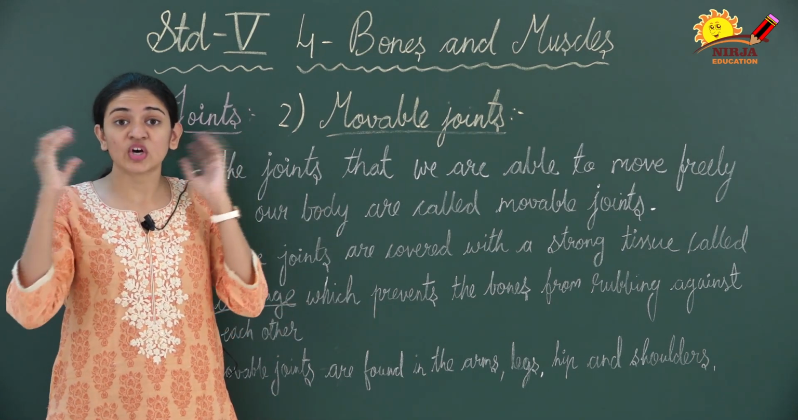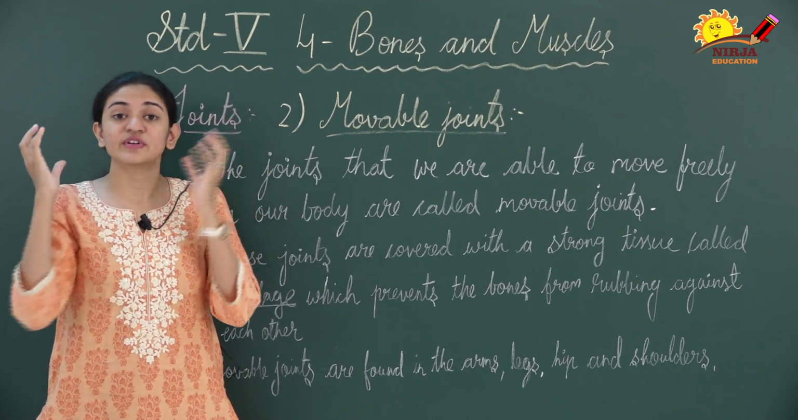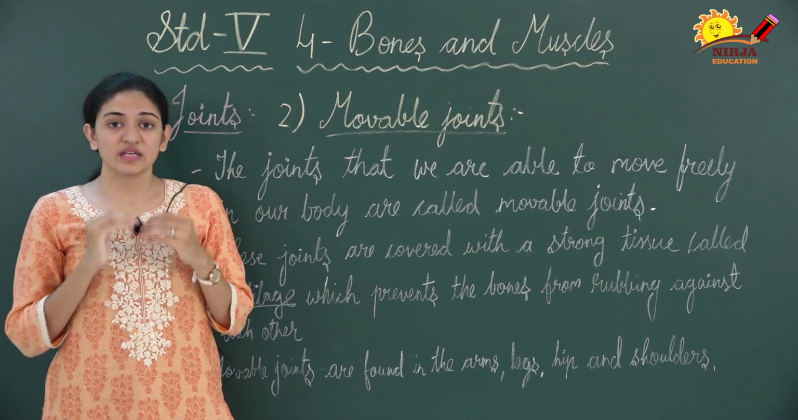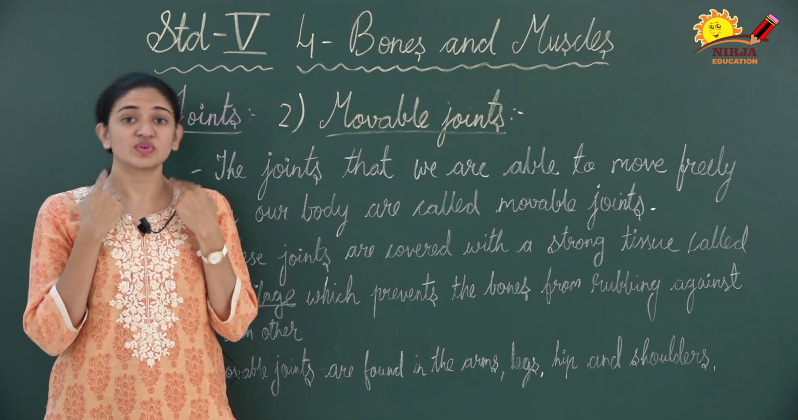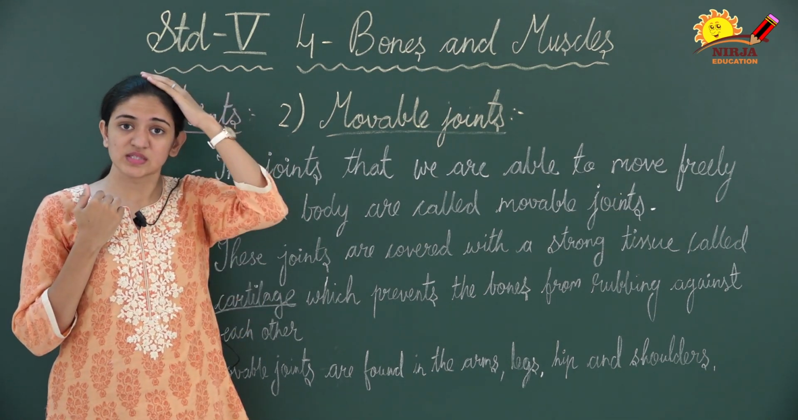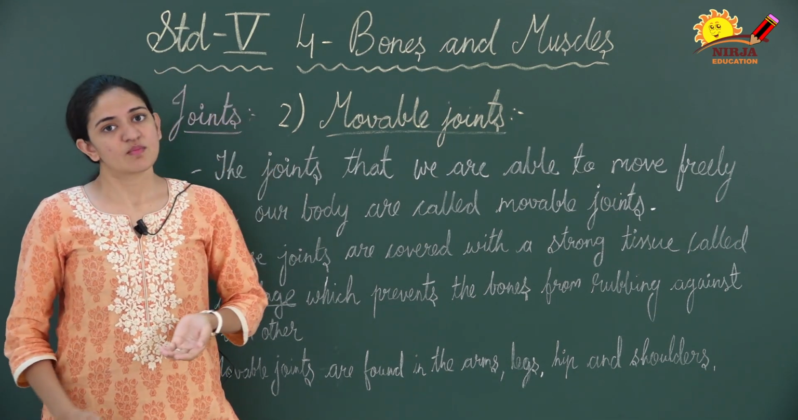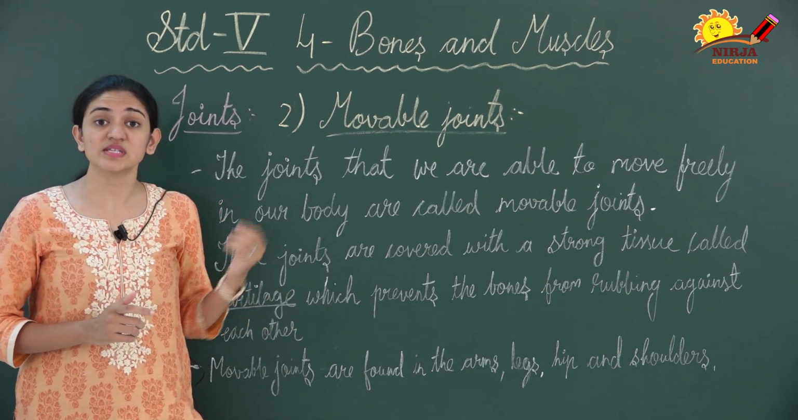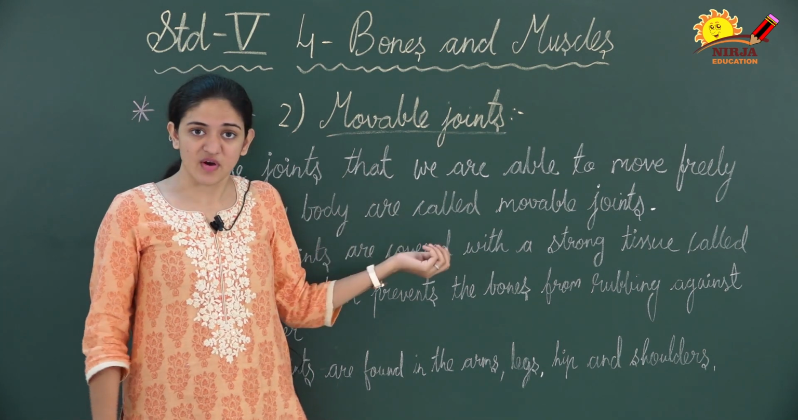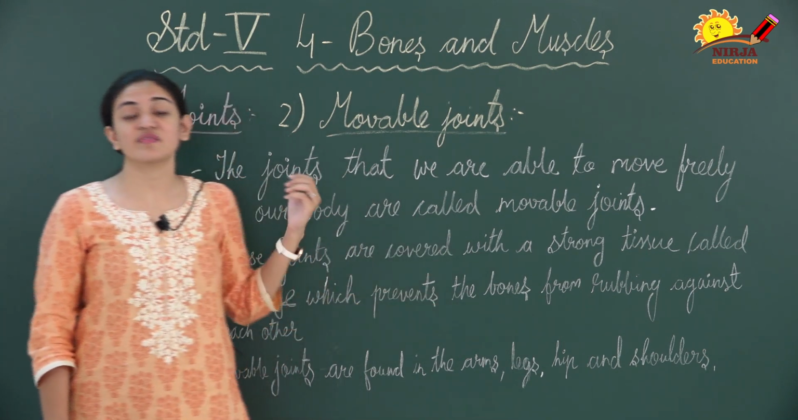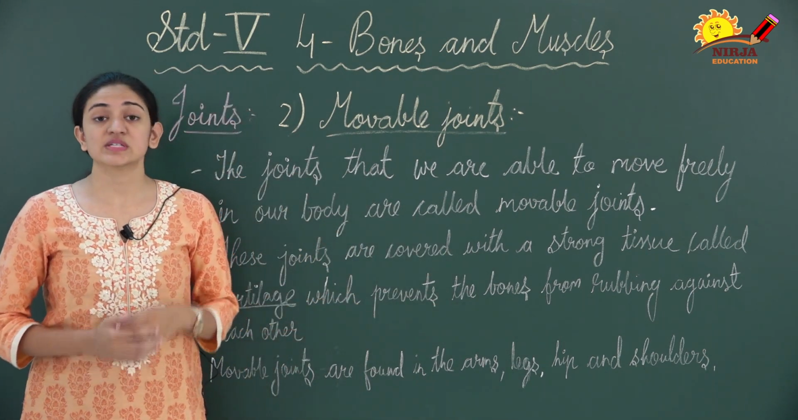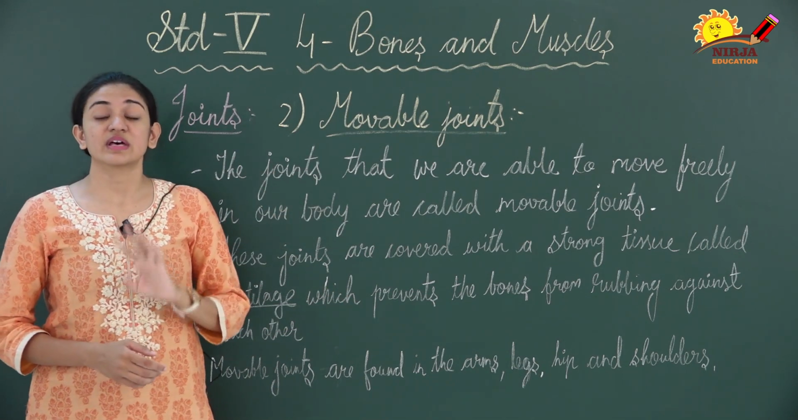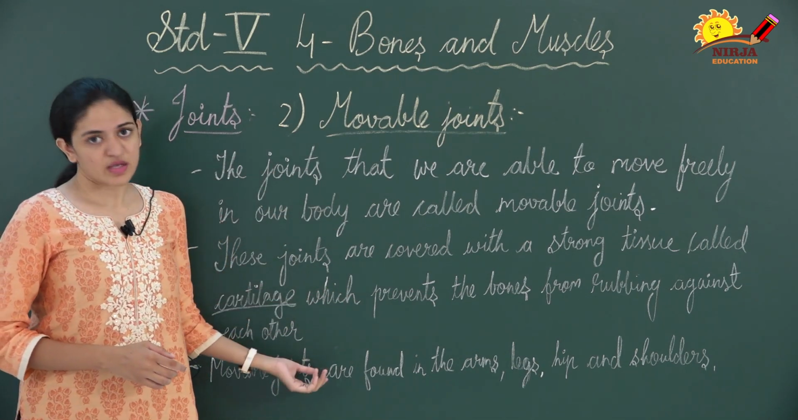So over here we can find these movable joints, and immovable joints are in our brain, right? We cannot move the different bones of our brain. We can move this neck part, so here it is movable, but in the brain we cannot move the bones, so it is immovable. You have to remember these examples, where we can find immovable joints and where we can find movable joints. Now dear children, there are mainly 4 types of movable joints.